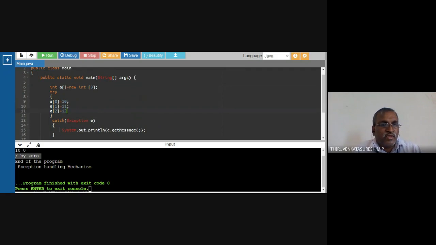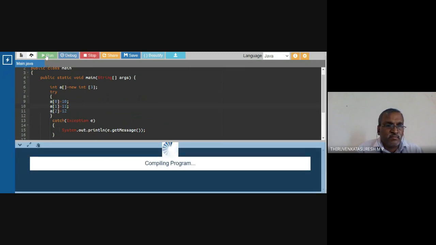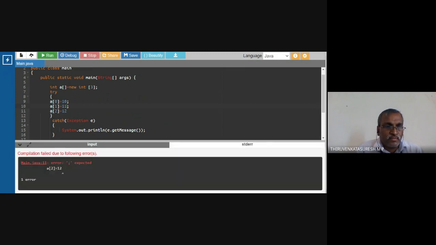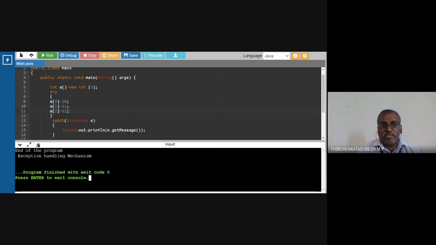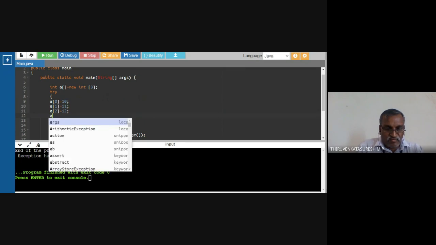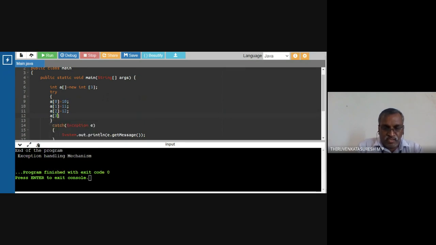So I'm going to create an array with 3 integer values and assign the values. Now I'm going to run this program. So nothing will be done. Suppose I'm going to create another value for the array, a of 3 equal to 14. Is it possible? It is not possible.